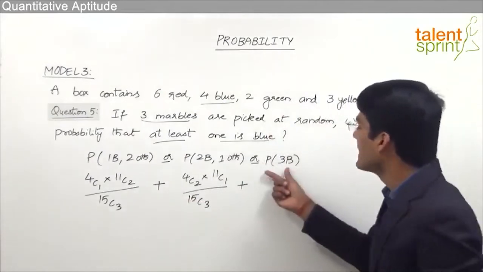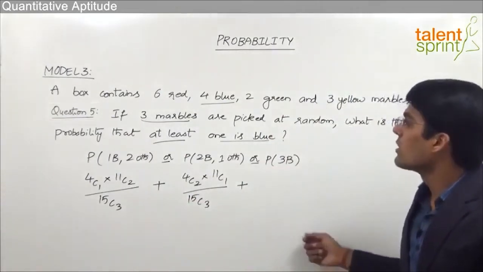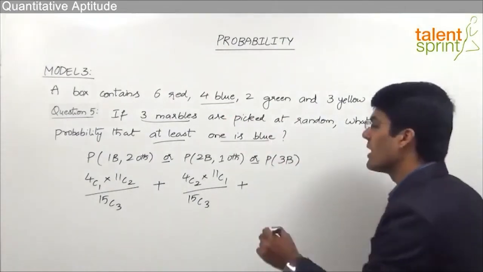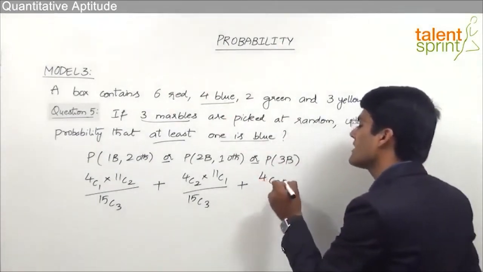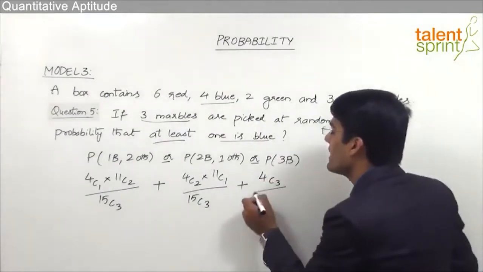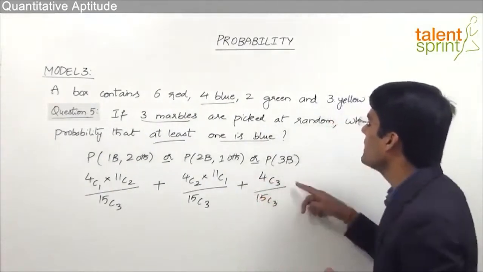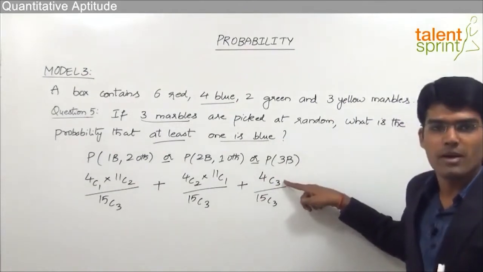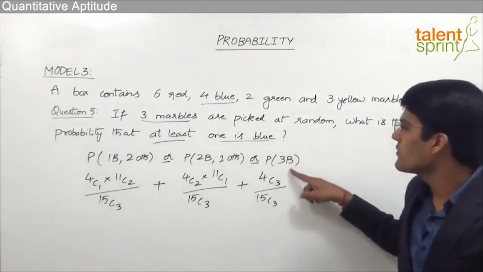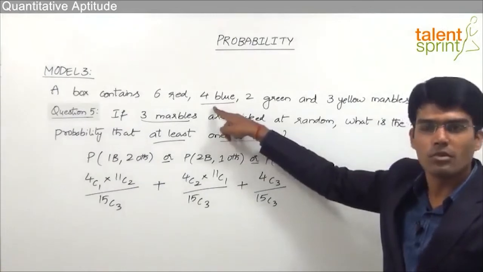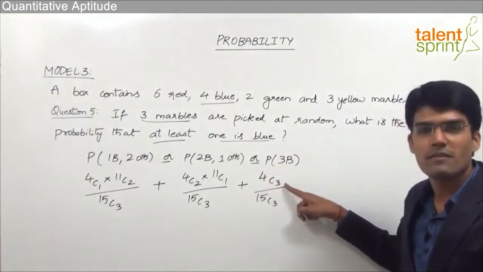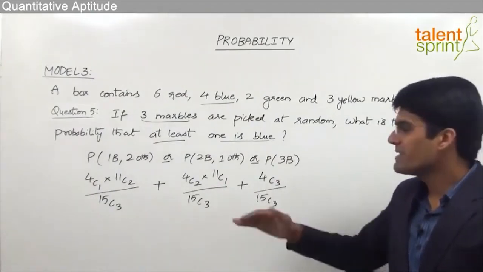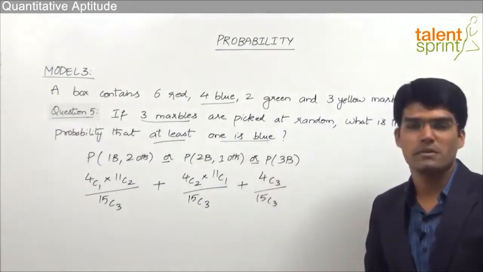Plus the last case, that is, all the 3 marbles can be blue. Now all 3 blue can be done in 4C3 ways. Why? Because in total we have 4 blue marbles, so out of 4 we have to select 3, 4C3, divided by 15C3. And here we need not take any other marble, because we have already got the required number of marbles, that is 3. So 4C3 is the number of favorable combinations divided by 15C3, the total number of combinations. By simplifying this, we get the probability for the given question.